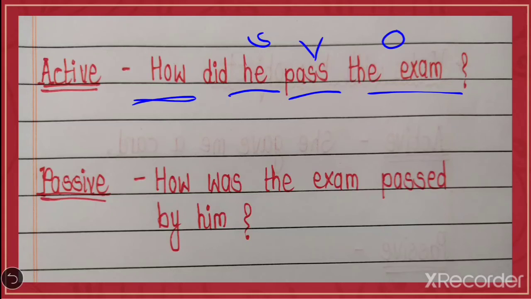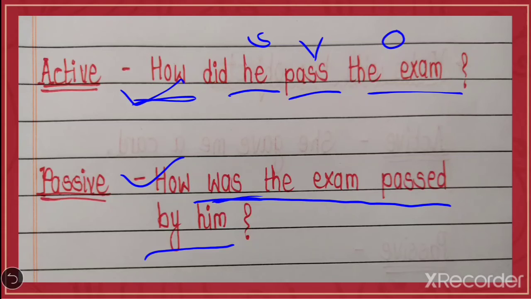Now your sentence starts with how, so here also first you have to put how. Then your object will turn into the subject, the exam. So with the exam you have to put was. How was the exam passed by him? Passed is the past participle form of pass.